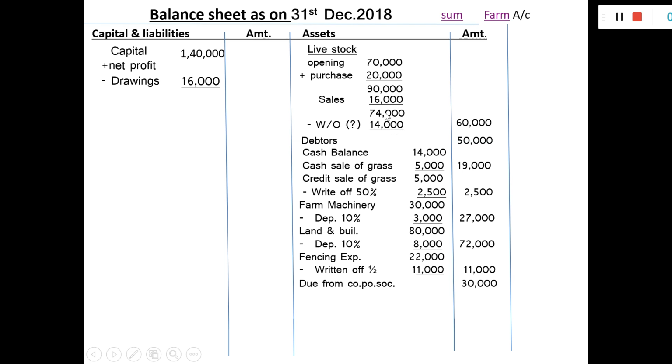After simplifying we get 74,000. Closing balance of livestock as per adjustment is 60,000. So 74,000 minus 60,000, missing amount 14,000. It is the amount of write-off during the year for the livestock.